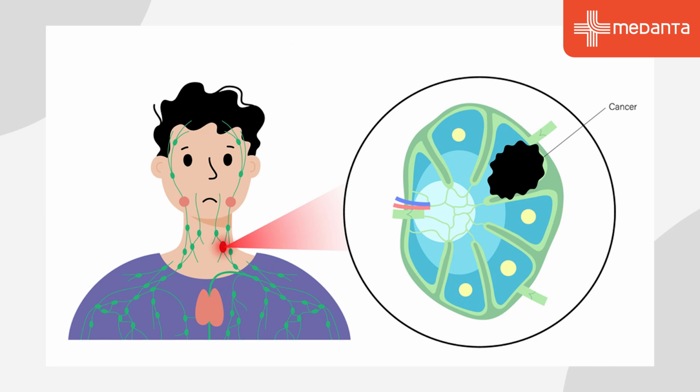Types of chemotherapy. Number 1, curative chemotherapy. When cancer can be cured by chemotherapy, this is called curative intent of chemotherapy. Lymphoma, leukemias, choriocarcinoma, germ cell tumor, these diseases are cured by chemotherapy alone.